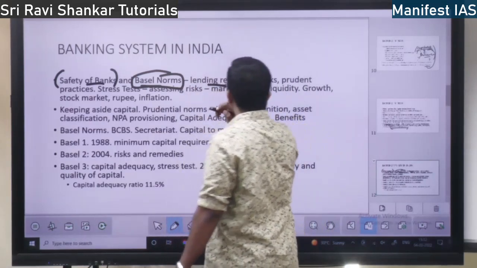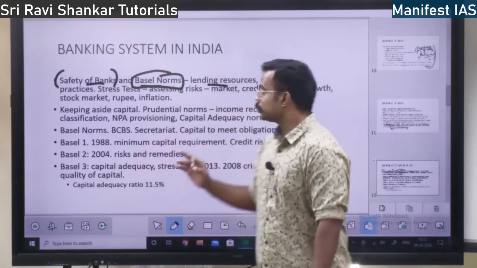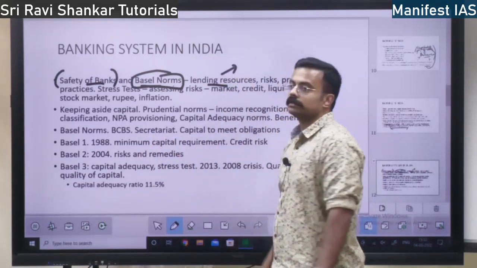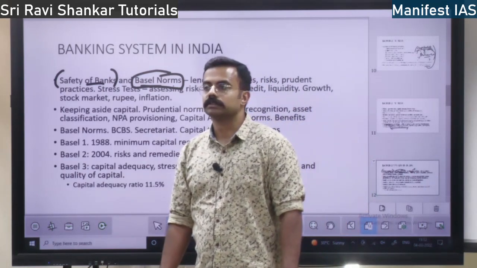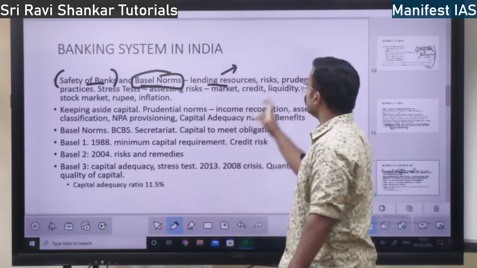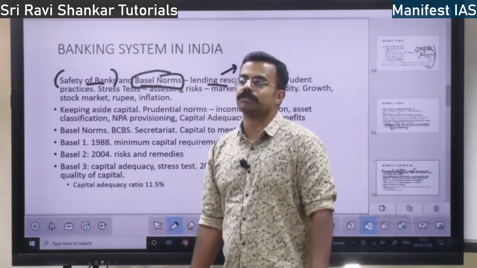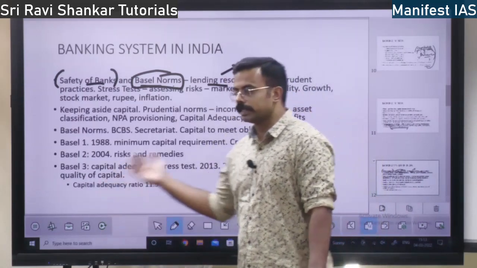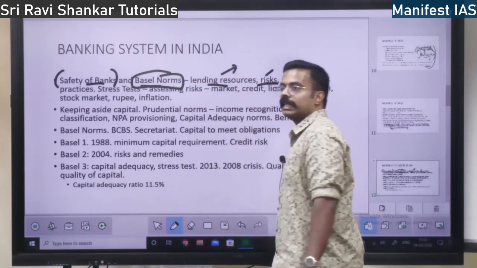So what is Basel norms? What do the banks do? First, we have to take it from the start. Banks carry out lending, right? They are going to lend resources, lend loans to the public. So there will be a lot of risk. Market risk will be there, capital risk will be there, operational risk will be there. All these risks I am going to discuss. So there are a lot of risks in running a bank.